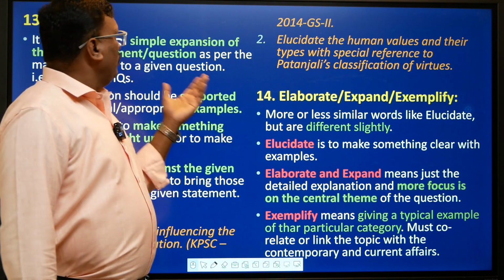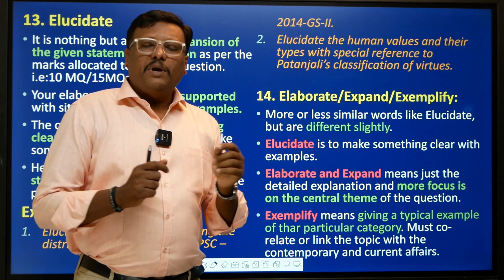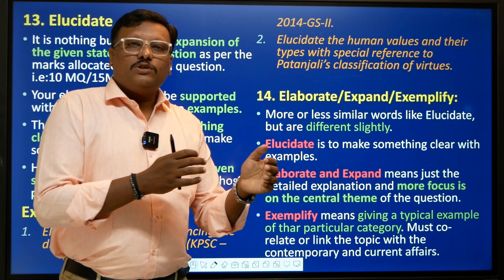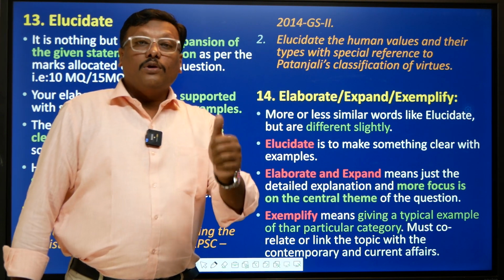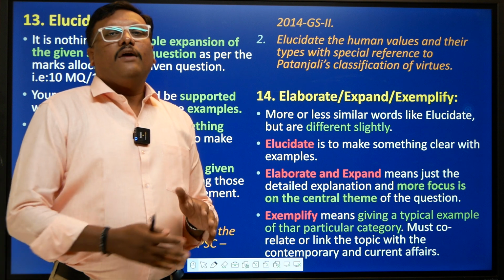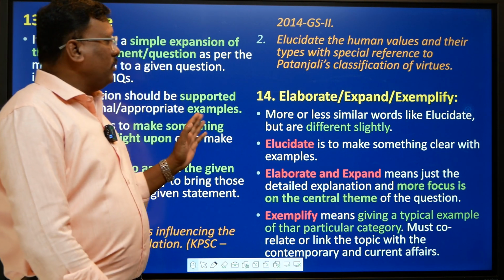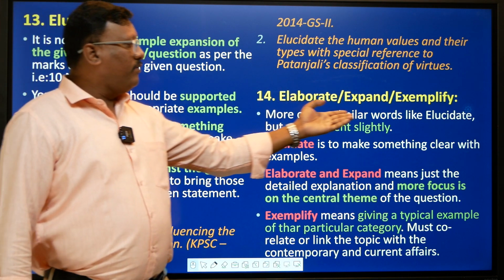So even though elucidate, elaborate, expand, exemplify appear to be the same, minor differences are there. They are nothing but objectives to make sure that the given statement has to be expanded. The thumb rule is that you cannot go against the given statement. You only have to fill in the blanks, fill in additional information. That is the only difference between elaborate, expand, elucidate and exemplify, right? More or less similar words.